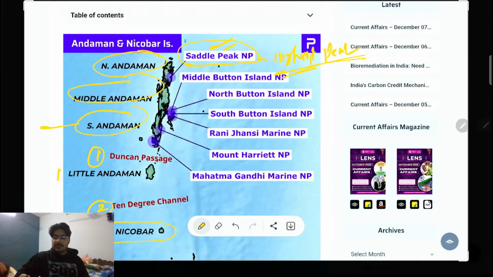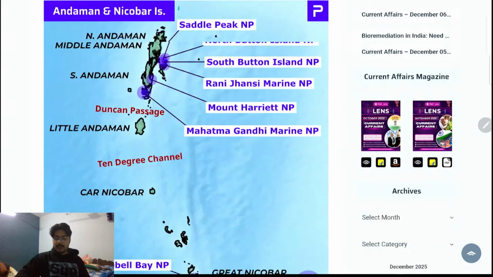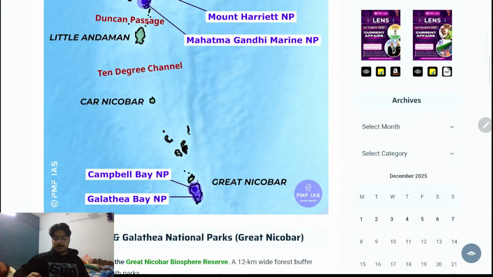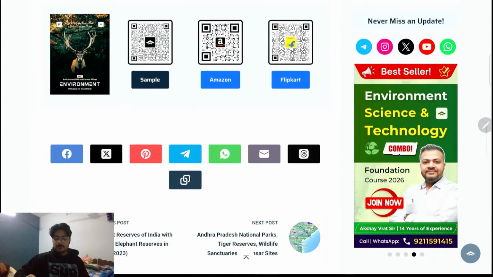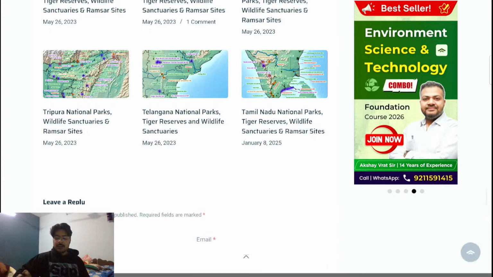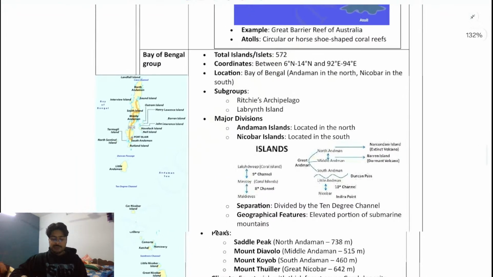So here we have some islands and national parks. It is the Middle Button Island National Park, North Button National Park, South Button National Park, Rani Jhansi Marine National Park, Mount Harriet National Park, and Mahatma Gandhi Marine National Park. So these are some of the national parks here. Next, Campbell Bay and Galathea Bay national parks are also there in the Great Nicobar region. This is the overall classification of the Andaman and Nicobar that you need to understand, which is required from the perspective of the examination.